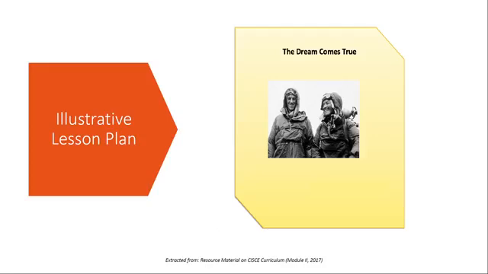The first thing, as you can see on your screen, is a picture. What is the title here? The title is The Dream Comes True. And what is the dream? Does the picture give you any kind of an indication?